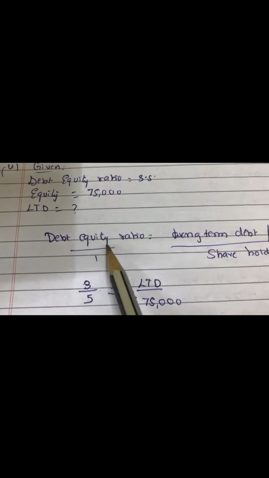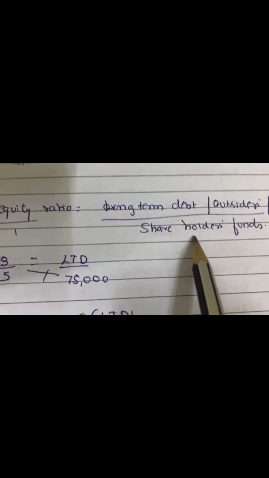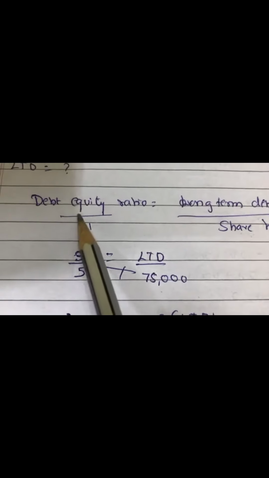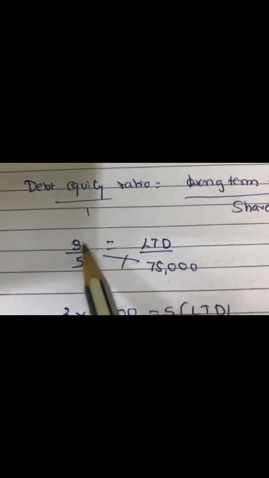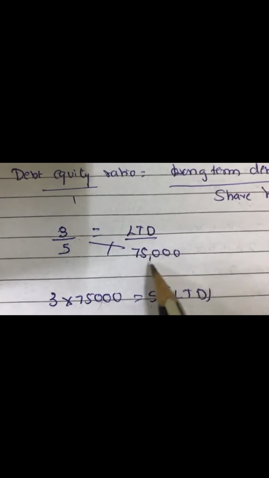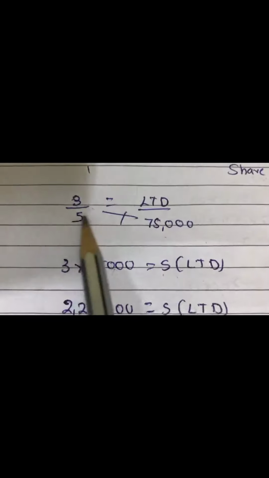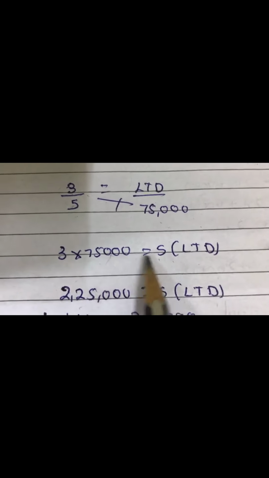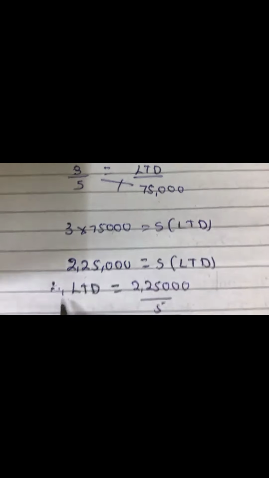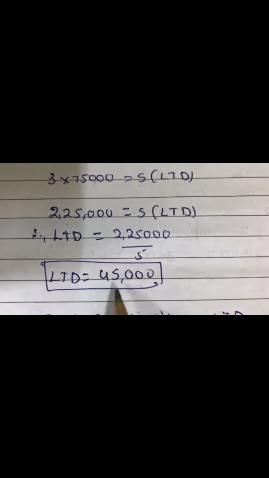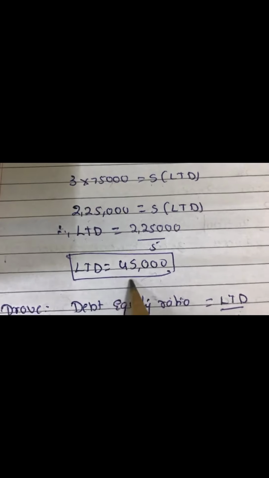What is the formula for debt equity ratio? Long-term debt or outsiders' funds divided by shareholders' funds. So the ratio given is 3:5. So 3 divided by 5 is equal to long-term debt divided by 75,000. So cross multiply. So 3 into 75,000 is equal to 5 times long-term debt. Therefore long-term debt will be how much? 45,000. So this we have calculated.